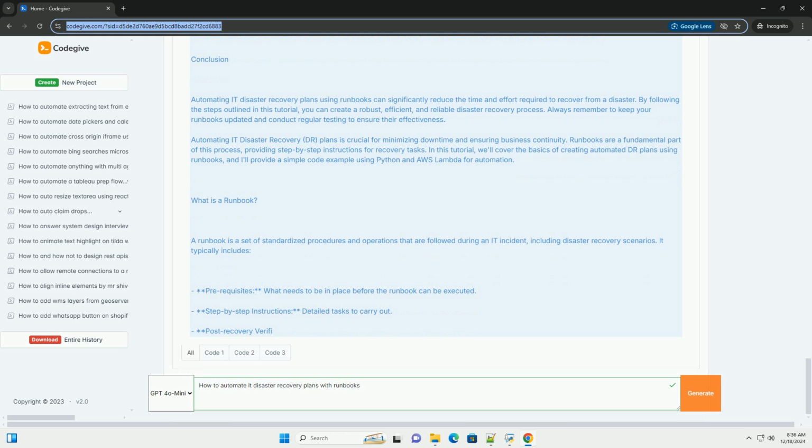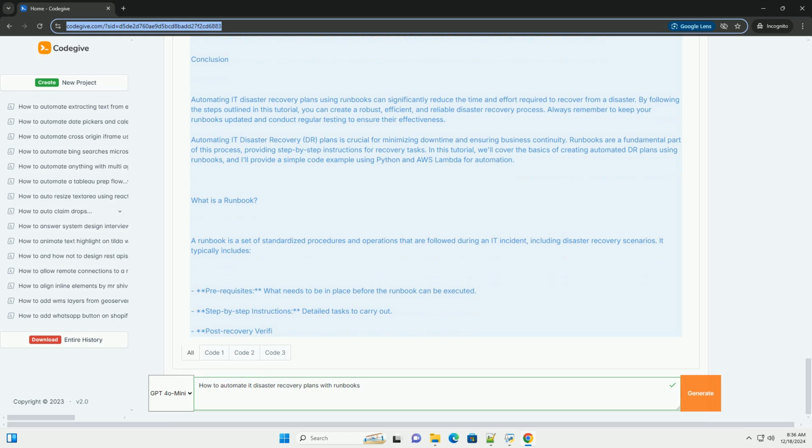Step 5, testing your runbook. 1. Simulate a disaster. Perform a test by simulating a disaster and executing the runbook. 2. Document results. Note any issues encountered during the execution. 3. Refine the runbook. Update the runbook based on your testing experience.